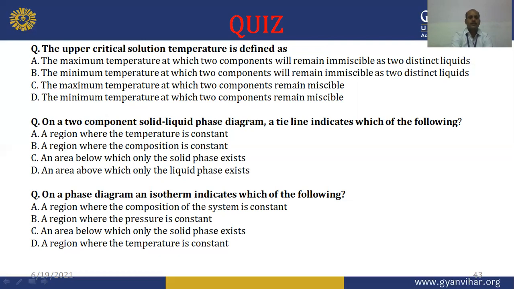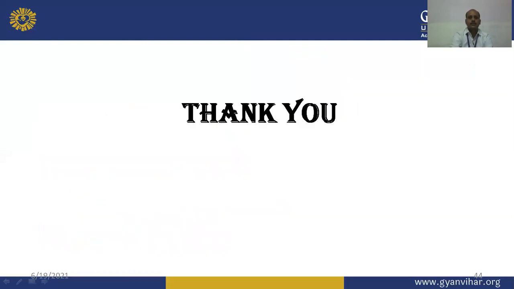Then the last question is on the phase diagram: an isotherm indicates which of the following. So what is the isotherm on a phase diagram? A region where the composition of the system is constant, a region where the pressure is constant, an area below which only the solid phase exists, or a region where the temperature is constant. So these are the different questions of this section. Please go through the questions and find out the correct answers to these questions which are included in our quiz section. So, okay, thank you.